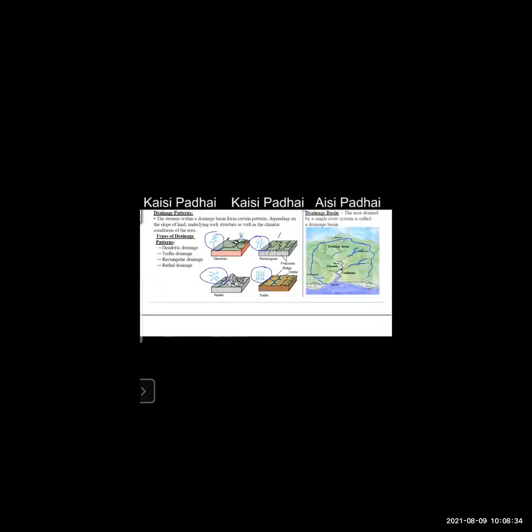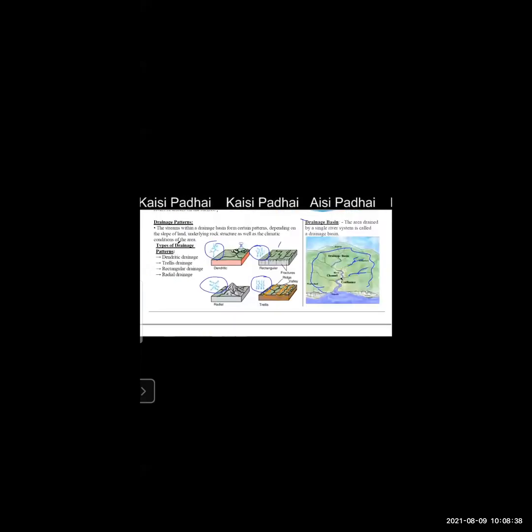So in this chapter, we are going to study the Ganga river system. The Ganga river system falls in the Bay of Bengal, and the other one is the Brahmaputra river system. Two river systems are there. This drainage pattern is not given in your textbook. Just to make your concept very clear, I have explained this to you.